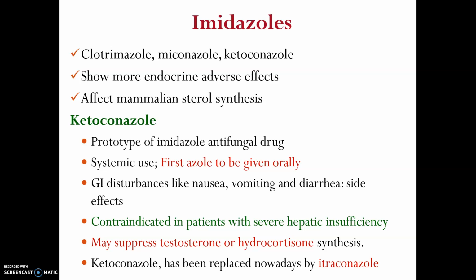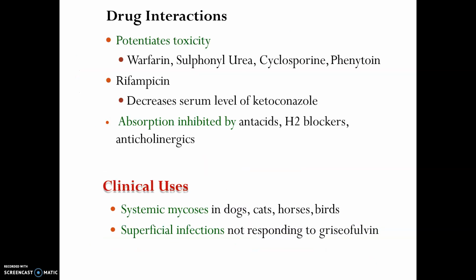The main imidazoles are clotrimazole, miconazole, ketoconazole. This ketoconazole shampoo is very familiar; we all might have used it. They show more endocrine adverse effects. Ketoconazole is the prototype of imidazole antifungal drugs. For systemic use, it was the first azole to be given orally. It is contraindicated in patients with severe hepatic insufficiency. Ketoconazole has been replaced nowadays by itraconazole. For drug interactions, they potentiate the toxicity of phenytoin and warfarin. Rifampicin also: if we are treating with the anti-tuberculous drug rifampicin, it decreases the serum level of ketoconazole.